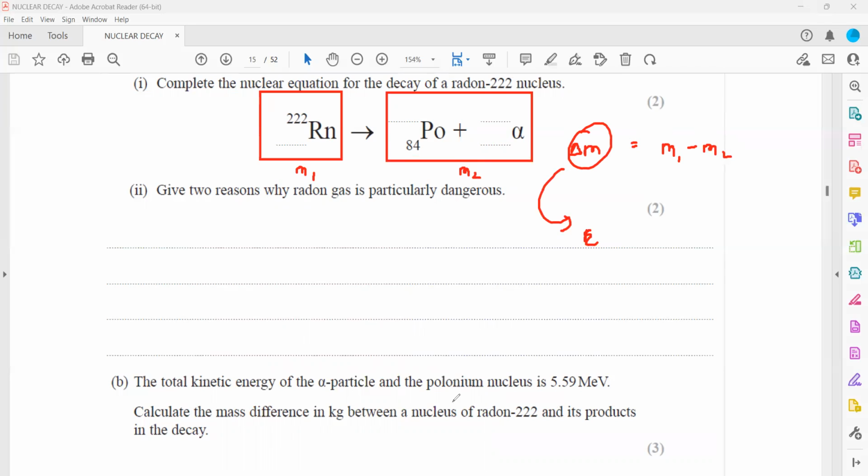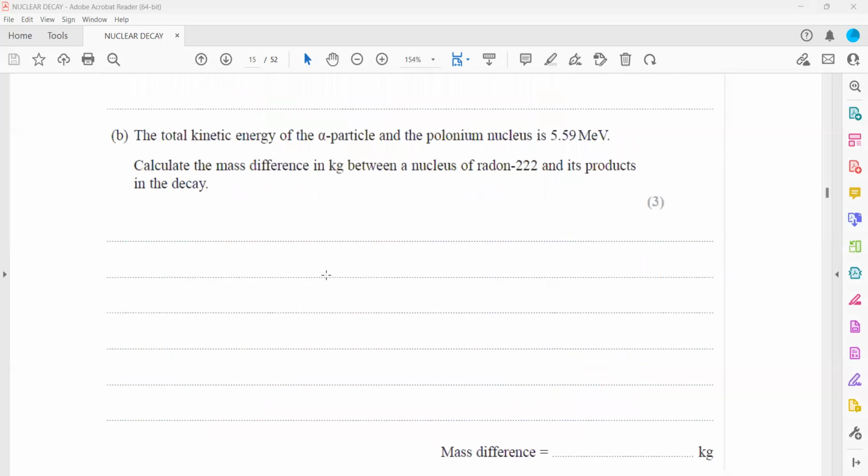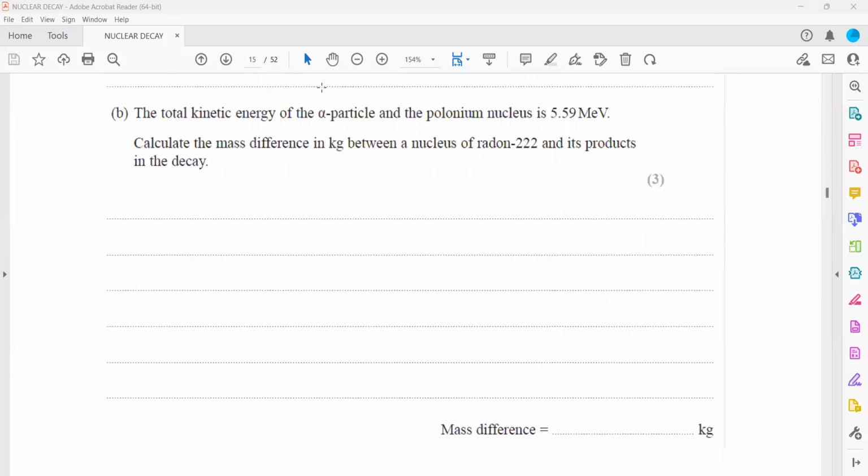Which form of energy has it converted into? It converted into kinetic energy. So we have this energy, and we can use the formula E equals mc squared. We have the energy and the speed of light, so we can work out the mass defect. But energy should always be in joules, and this energy is given in mega electron volt. We don't have to calculate the difference in masses separately; the difference in mass converts into energy, and that energy is the kinetic energy.